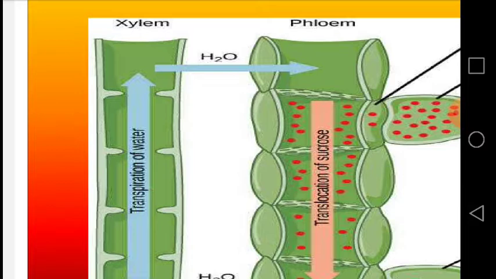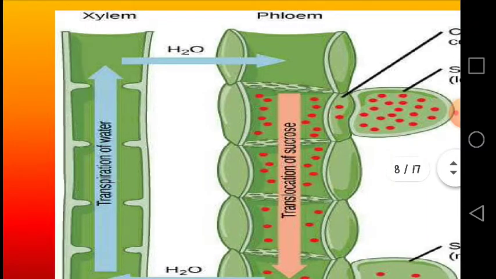And water, when it enters from the root hairs into the root cells, is moved towards the xylem, and xylem conducts this water from roots up to the leaves. Besides this, there is another type of tissue in the plants, and that is called the phloem. Phloem helps in the transportation of the prepared food, food which is prepared in the leaves, and these phloem tissues help to transport the prepared food from leaves to different parts of the plants.